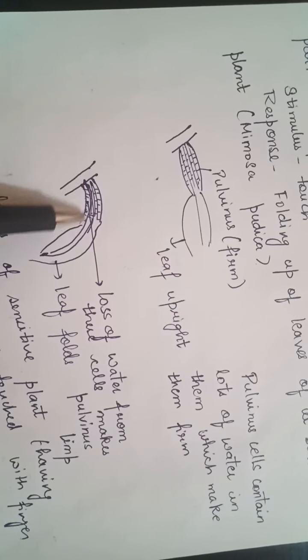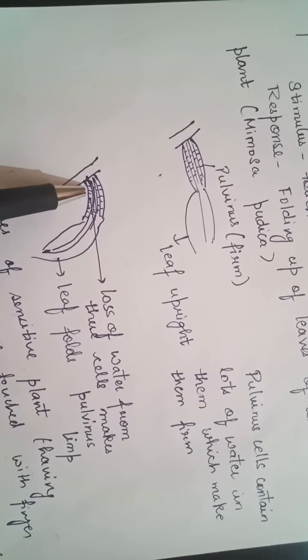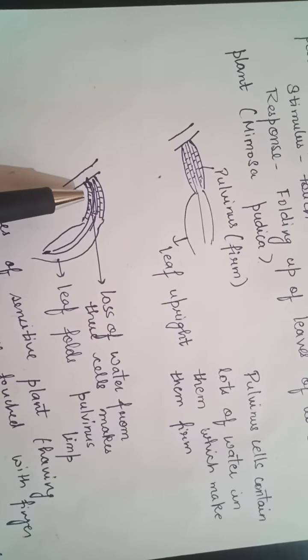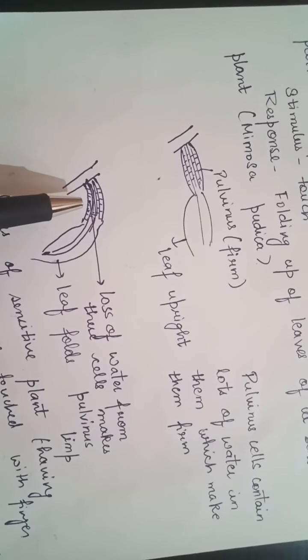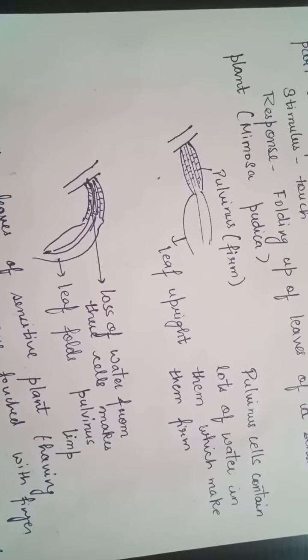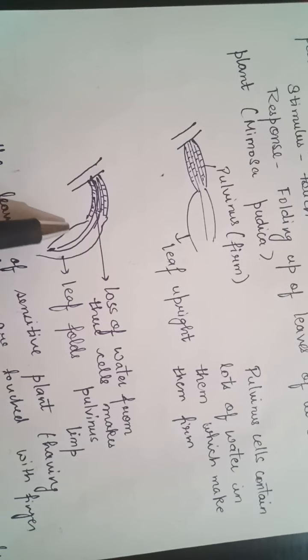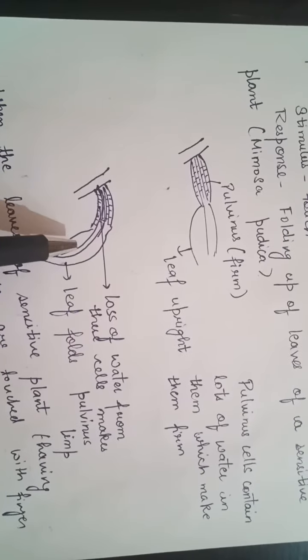When these pulvinus cells lose the water, they lose their firmness and their grip, and then the leaf folds. ठीक है. जब यहाँ से पानी लूज हो जाएगा, then these leaves will fold up.